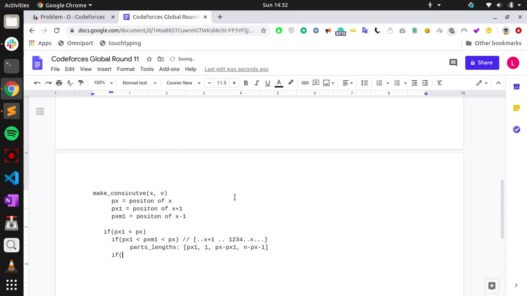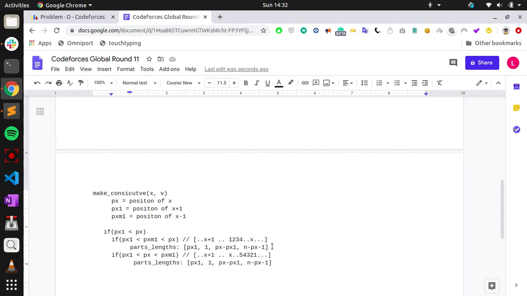Or if it is in a different condition, like px1 is after pxm1, the configuration is in this case. Now it will be in decreasing order, like 5 4 3 2 1. It's a decreasing form. In that case, the part lengths would be: till before x plus 1 as one part, it's obvious, so px1.